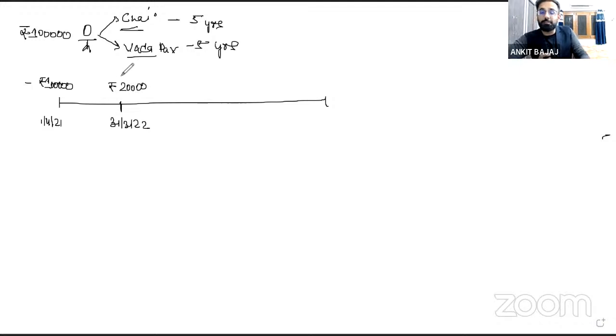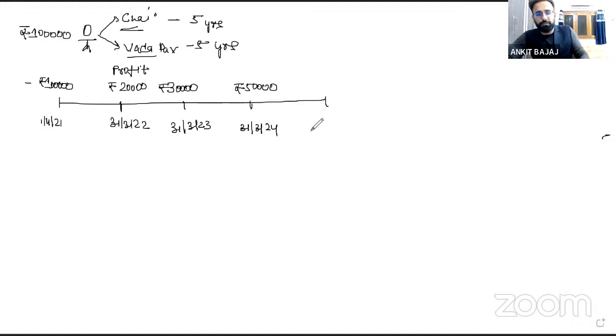And I am saying profit, not sales, right? How will you calculate the profit? Profit is sales minus cost. So your first year profit is 20,000 rupees. Your second year profit, on 31st March 2023, let's suppose is 30,000 rupees. Your third year profit, on 31st March 2024, is 50,000 rupees.